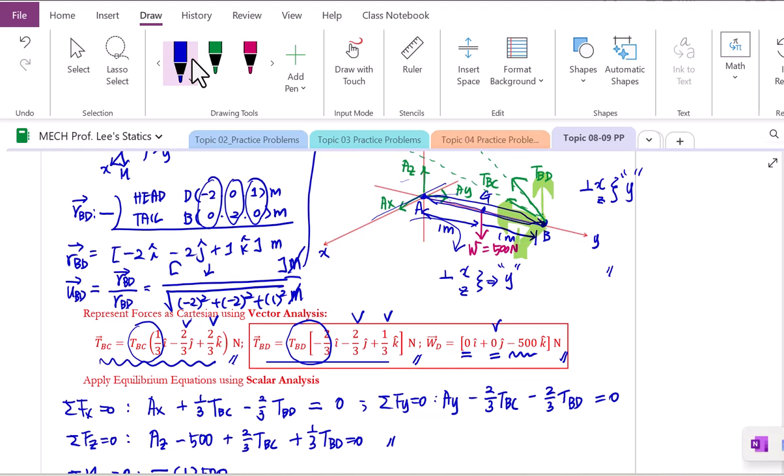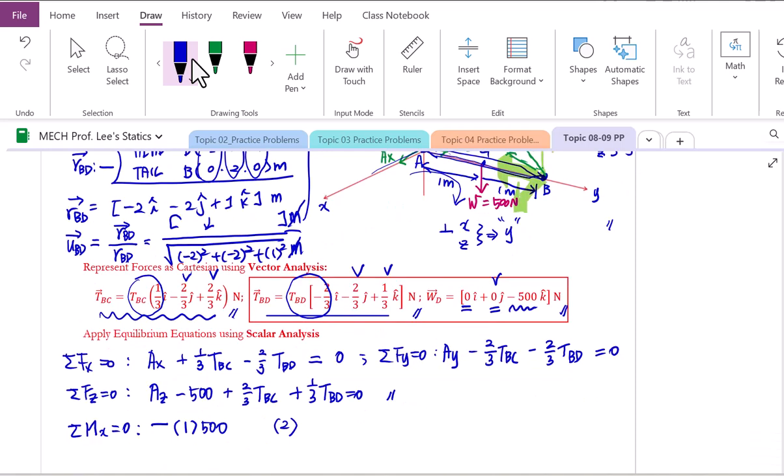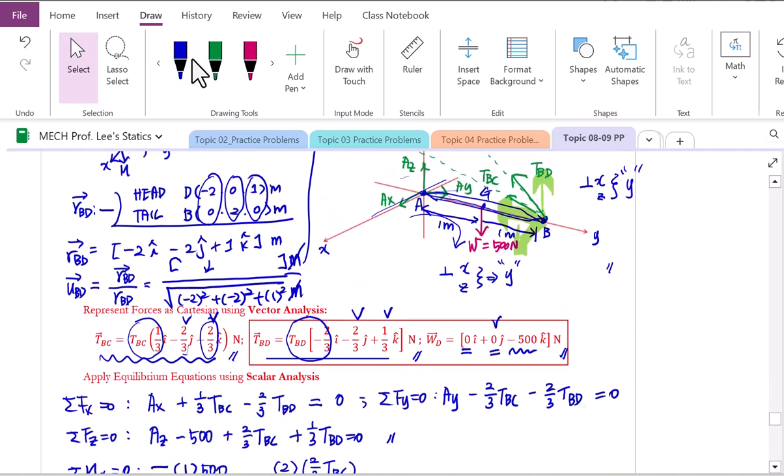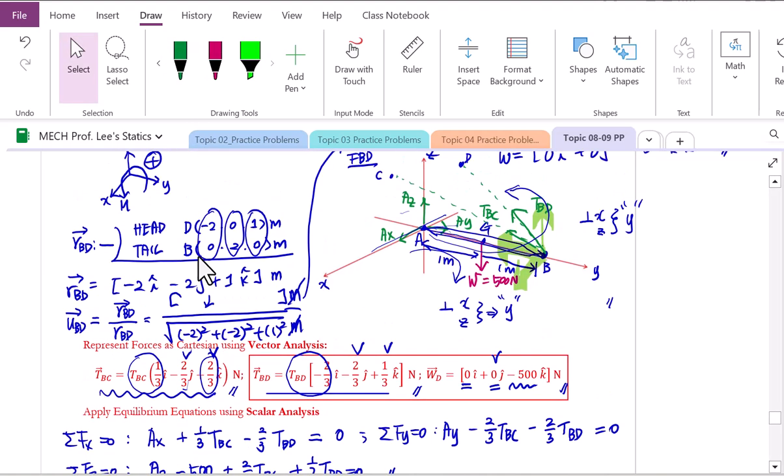That's the moment arm definition. 2 meters must be the moment arm for the z component of T of BC. Moment arm is 2 meters, and then for absolute value of the z component, 2 over 3 T of BC. Then how we can call this one? Thumbs up posture. We can call this one, therefore, positive. Similarly, let's graphically express T of BD in this free body diagram.